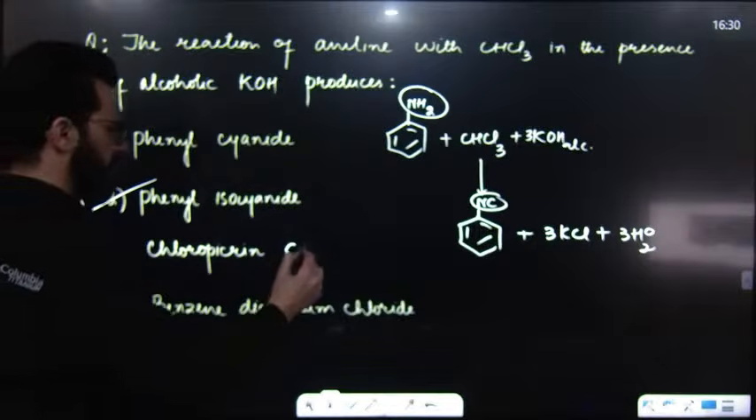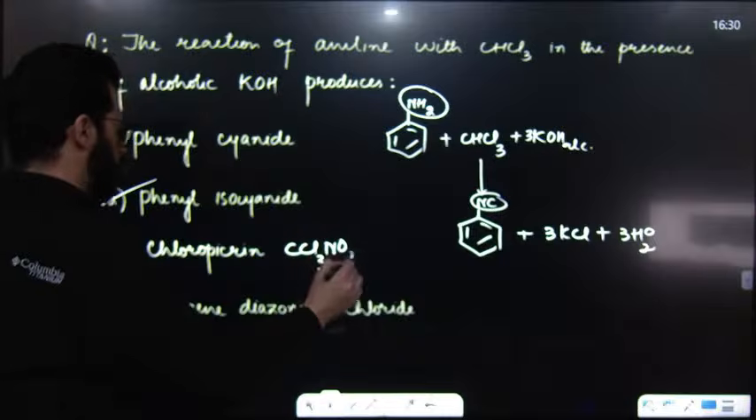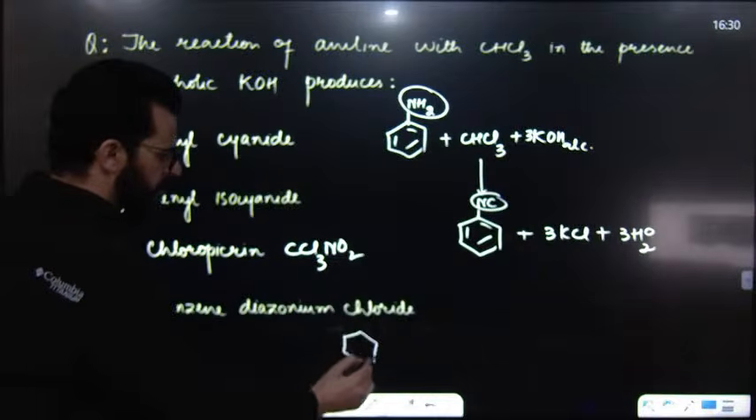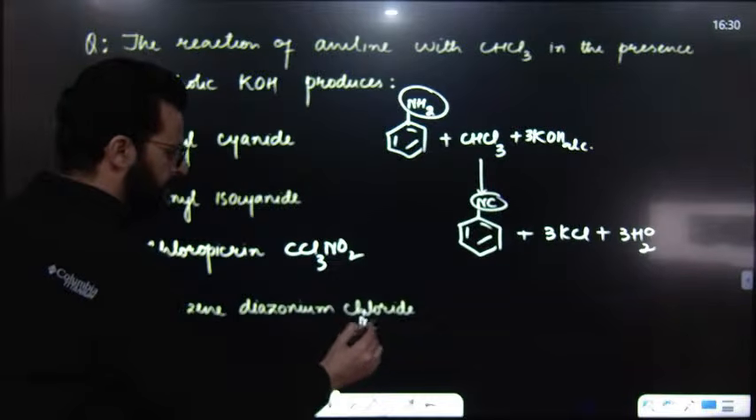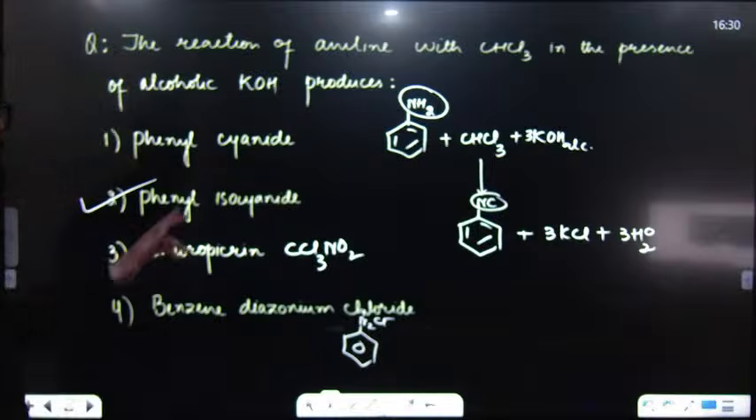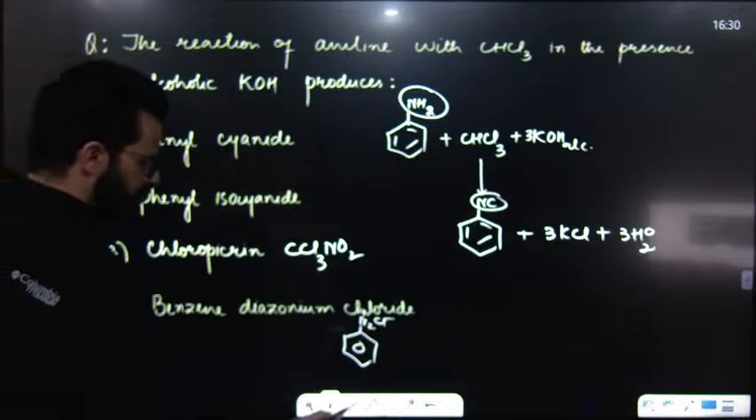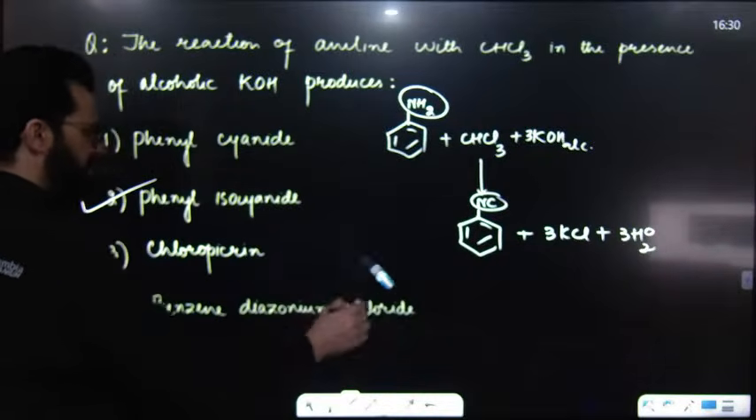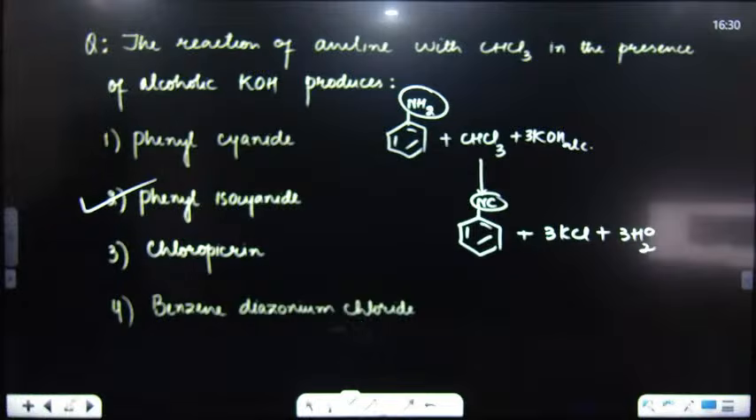Chloropicrin means this one, CCl3NO2. No, this is not the product. Benzene diazonium chloride is this one, with N2 and Cl minus. So this is not the product. This is phenyl cyanide. This is not the product. So we will simply say phenyl isocyanide will be the product.